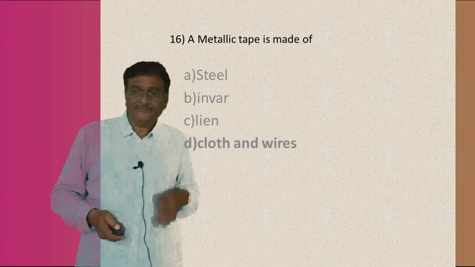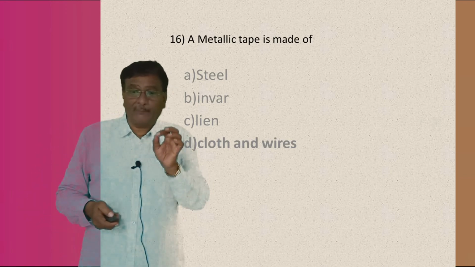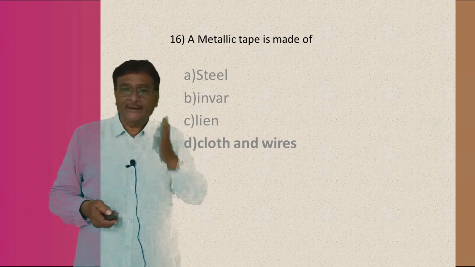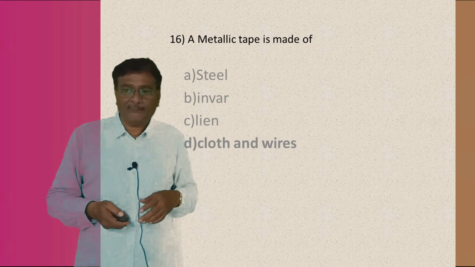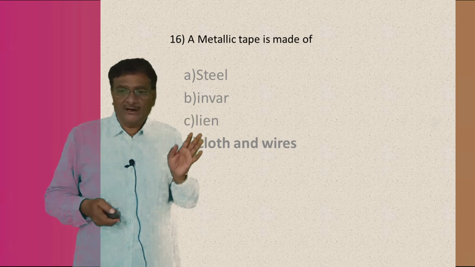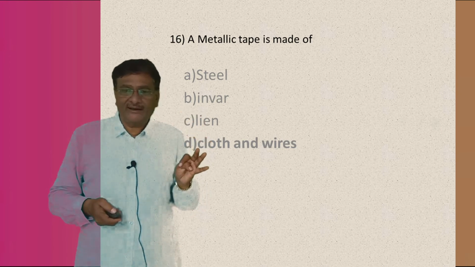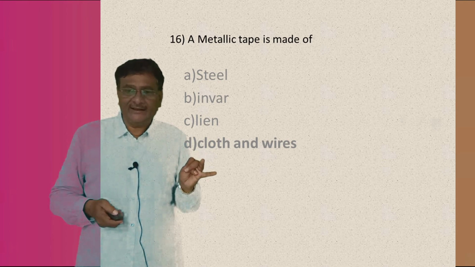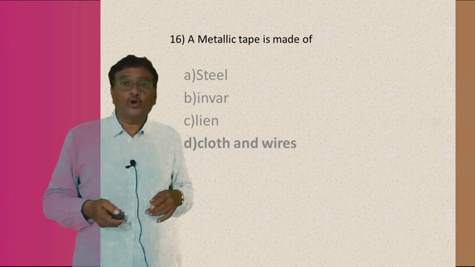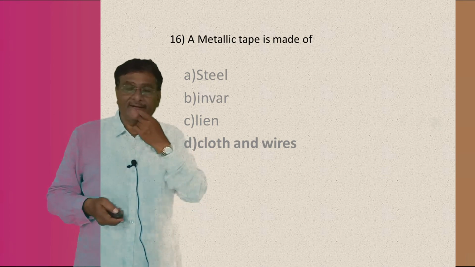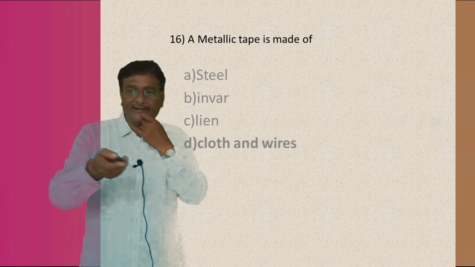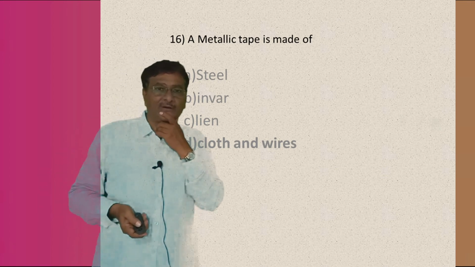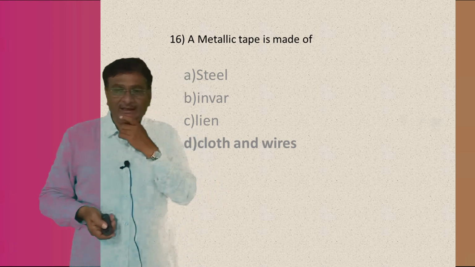Coming to the next. A metallic tape is made up of. 4 answers are there, my boys. A is steel, B is inward, C is linen, and the 4th is cloth and wires. The right answer is the 4th one, D, the cloth and wires.